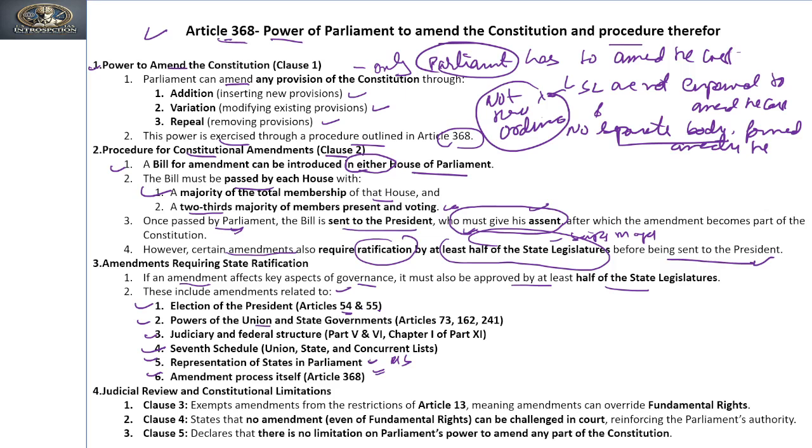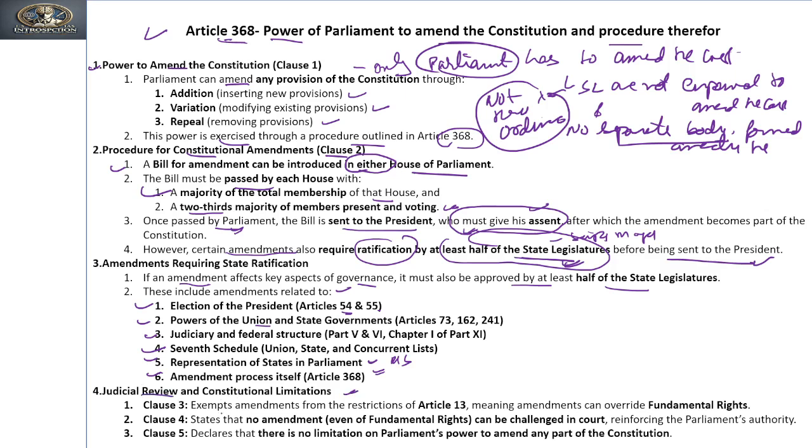So these are the provisions which require ratification by half of the states, through which they can allow, ratify, or give their agreement to the amendments to the constitution, right?